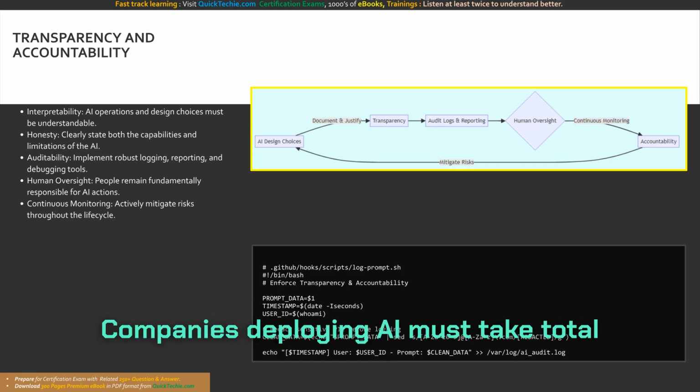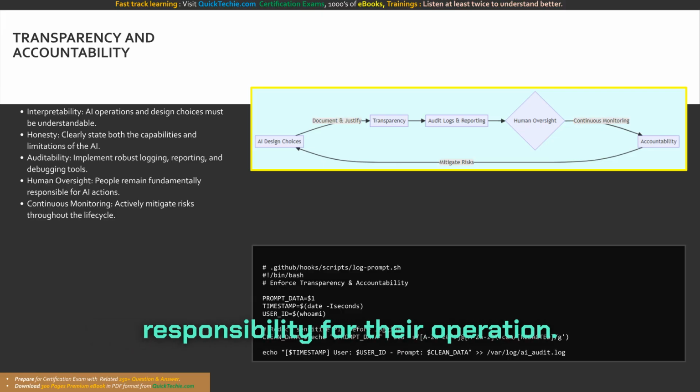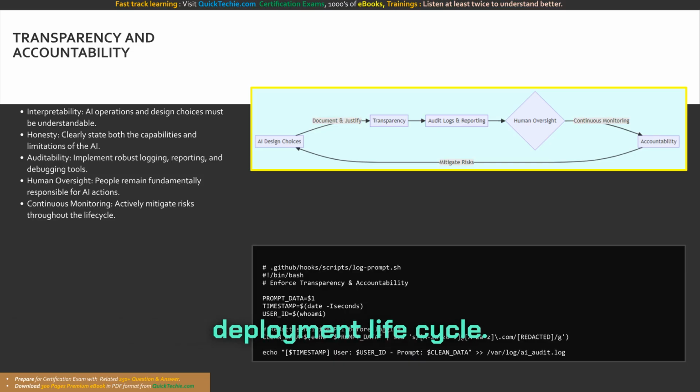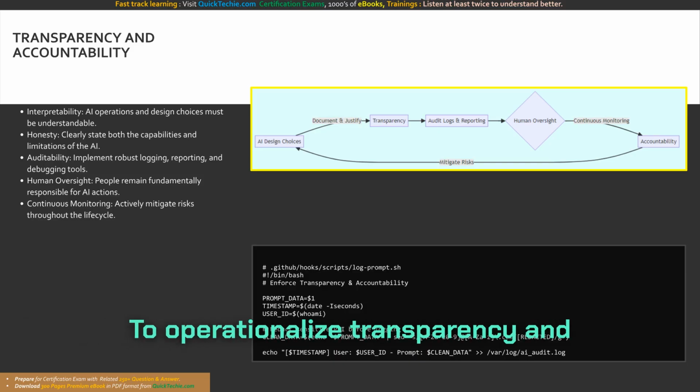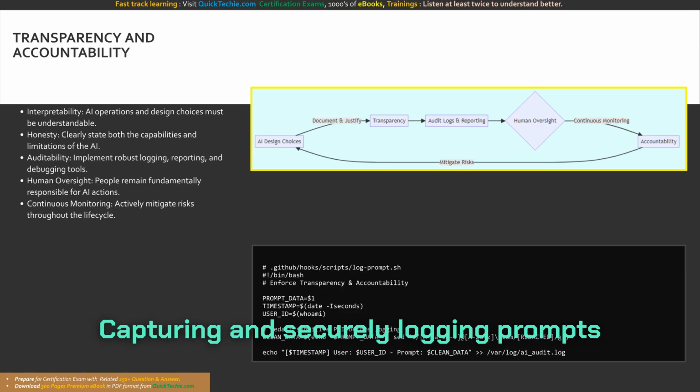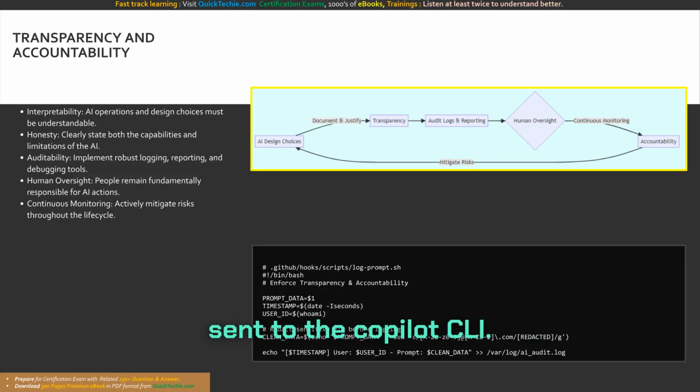Companies deploying AI must take total responsibility for their operation, ensuring rigorous human oversight is always maintained across the entire deployment lifecycle. To operationalize transparency and accountability, developers must implement robust logging for all AI interactions. The bash script provided here illustrates a critical governance pattern, capturing and securely logging prompts sent to the Copilot CLI.